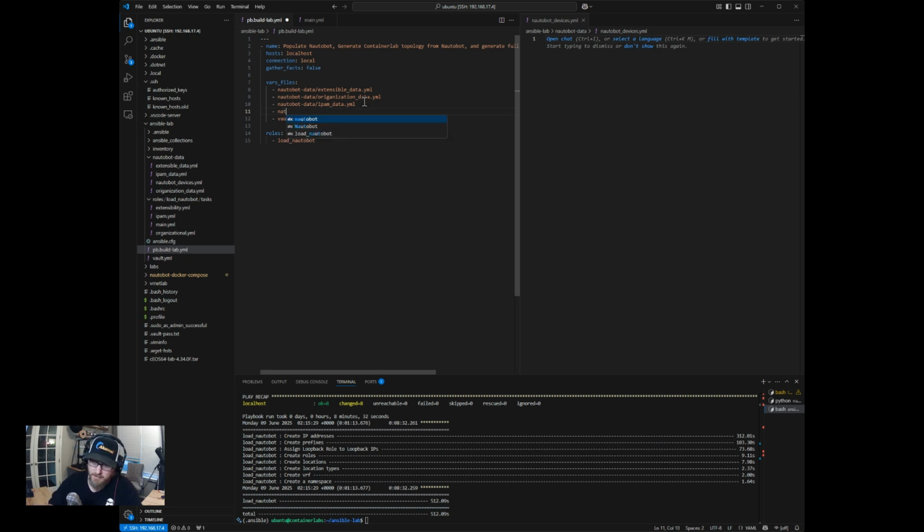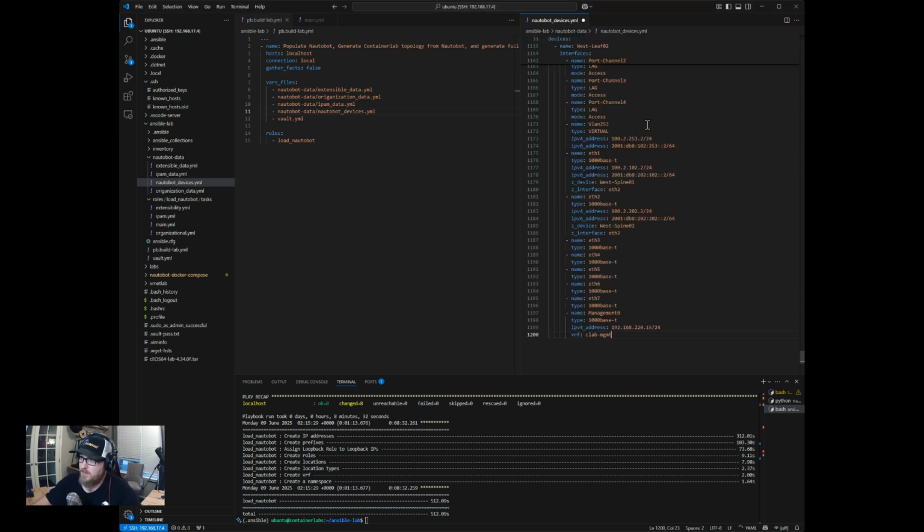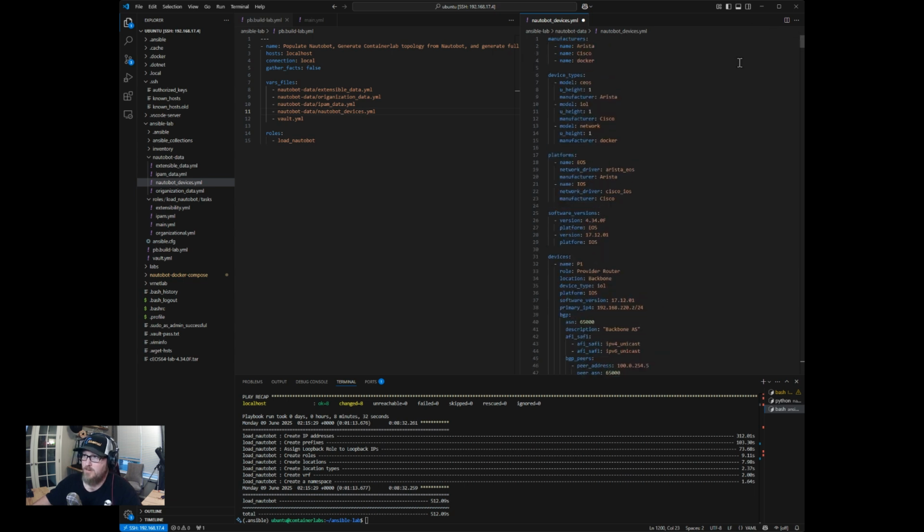We'll need to obviously include that here, so let's do that now before we forget. Or more precisely, I forget. Devices. Okay. So over here, when we're creating devices, physical devices inside of Nautobot, we need to first create a couple of things before we can add those devices, because they have to be assigned to those things.